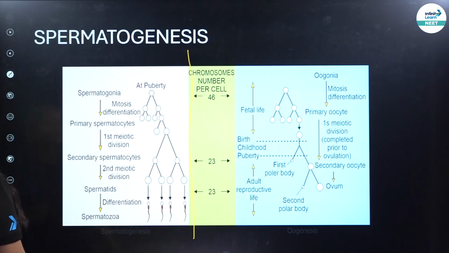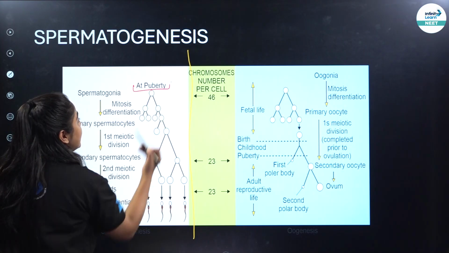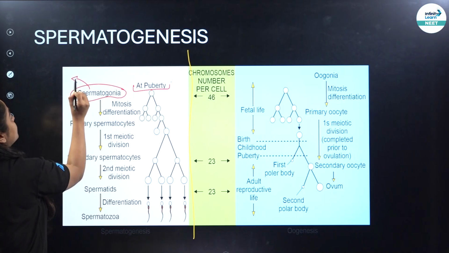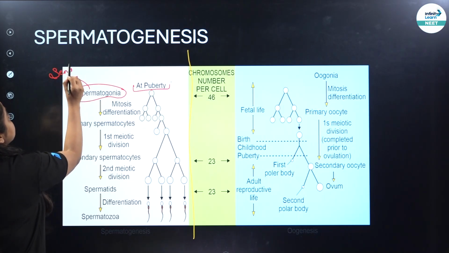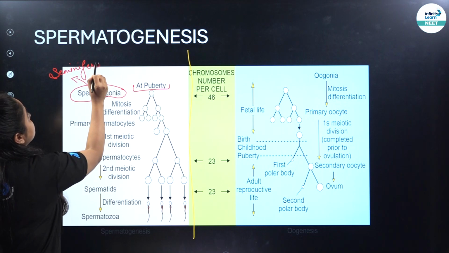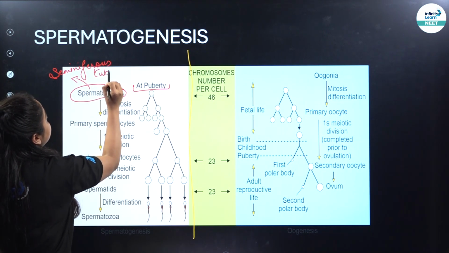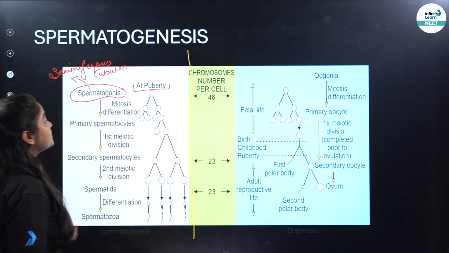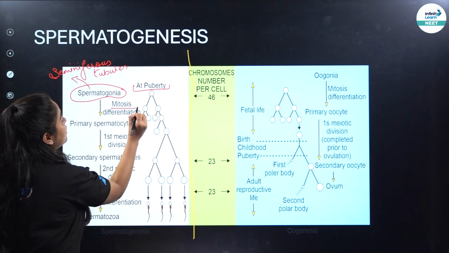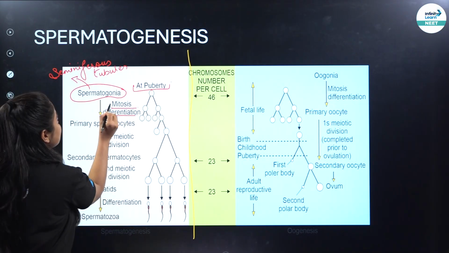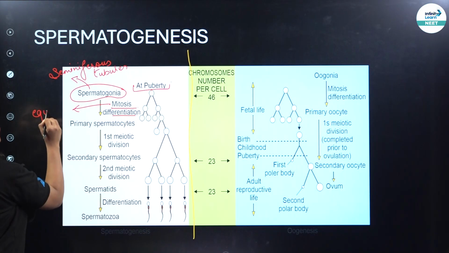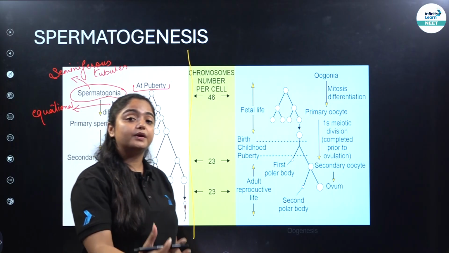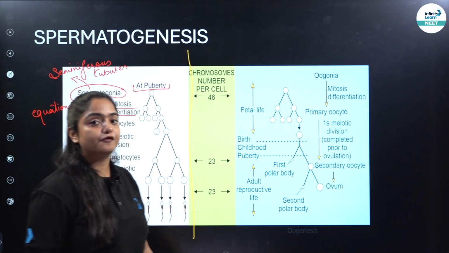Spermatogenesis की जब हम बात करते हैं, as you can clearly see, at the time of puberty, spermatogonia is present. Where is the spermatogonia present? It is present in the seminiferous tubules of the male reproductive system. Seminiferous tubules are present in the testis, right? तो जो spermatogonia होता है, that undergoes mitosis differentiation first of all. When I say mitosis, it means it is the equational division, as in the number of chromosomes will be similar in the cell that is being formed, right?